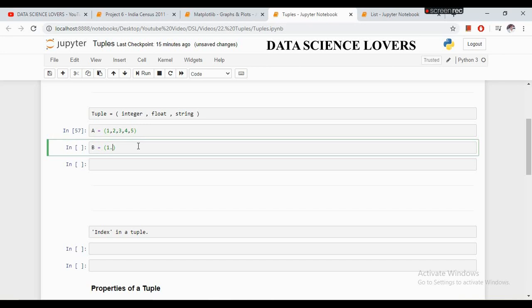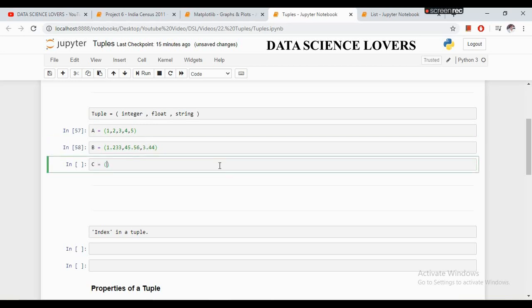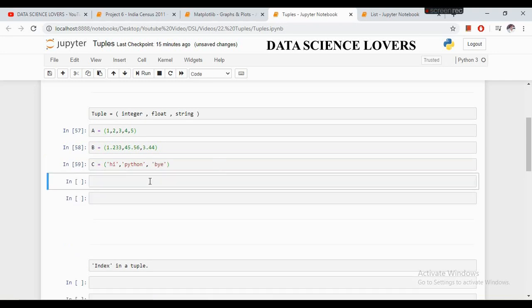And if I show you, this is a tuple with all float values. Similarly, we can create a tuple with all string values also. So this is a tuple with all string values. We can also create a tuple with a combination of all these data types. Like, first I write the integer items, then I write the float items, and I can also write the string items in it.